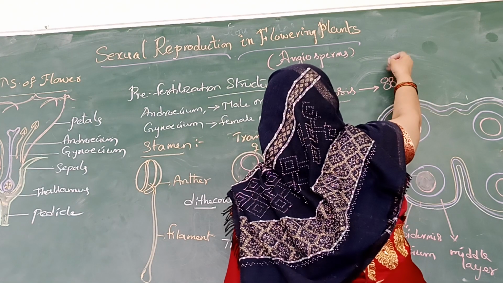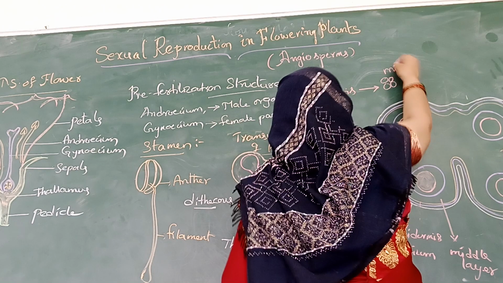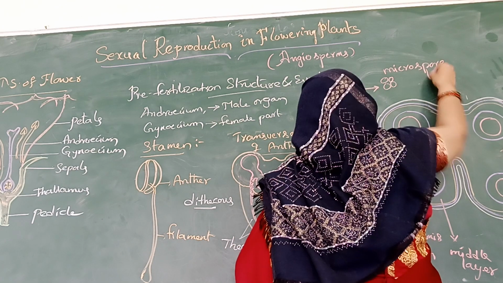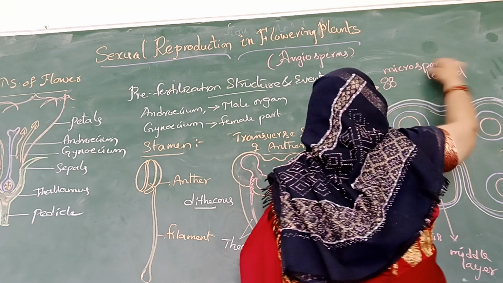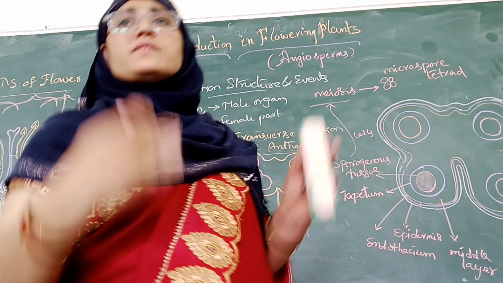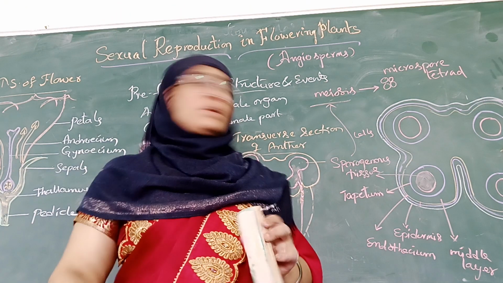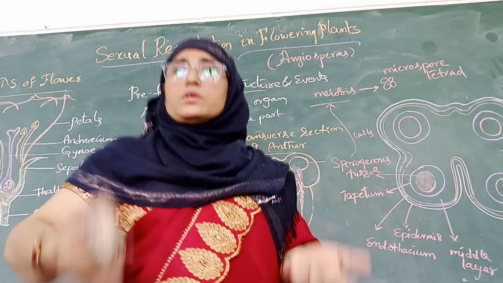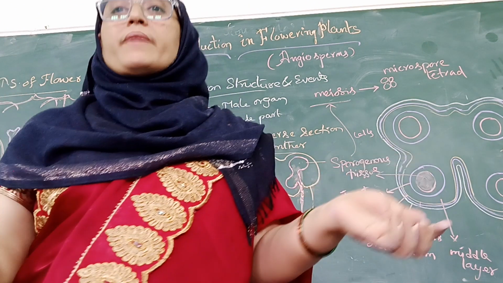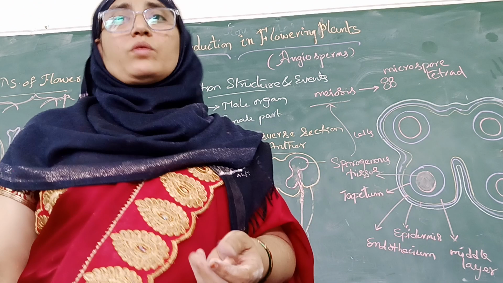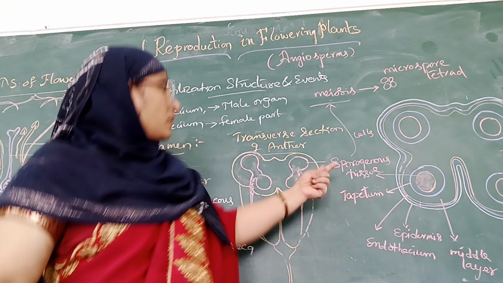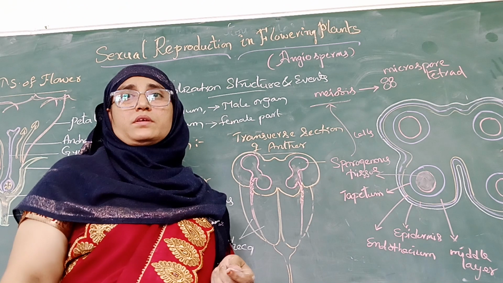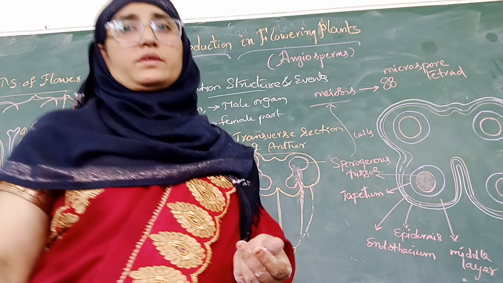That's why it is called a microspore tetrad. Every cell of this sporogenous tissue is a potential cell to undergo meiosis and form the microspore tetrads. Okay, later on what happens? These microspore tetrads further develop as the pollen grains.